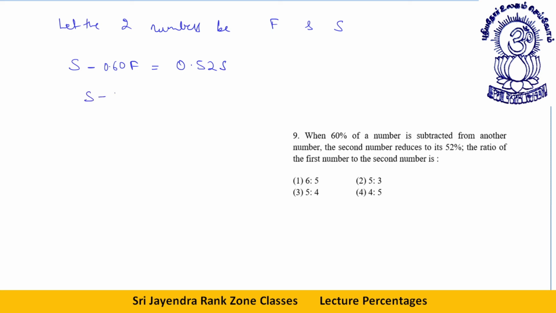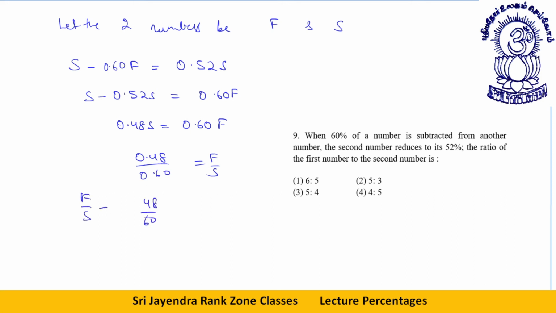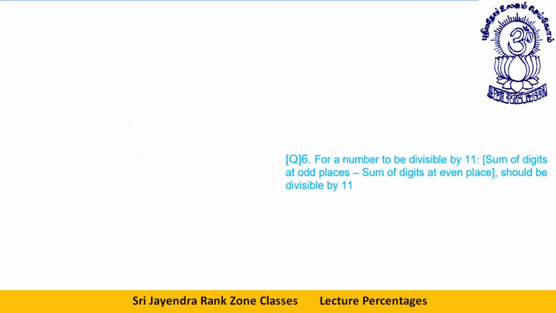So this comes over here and gets subtracted: 0.48 S is equal to 0.60 F. The ratio of first number to second, F by S, will be 0.48 upon 0.60. You can write it as 48 by 60, so F by S is equal to 4 by 5. This is your answer. Okay, let's move towards the next one.